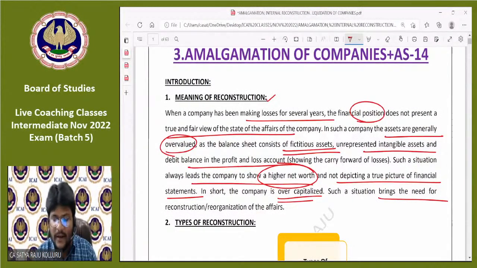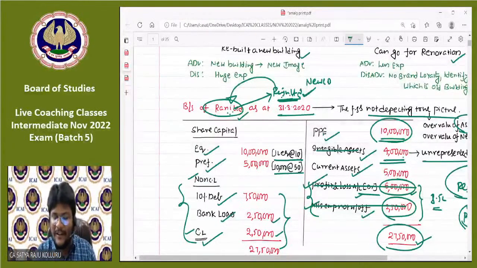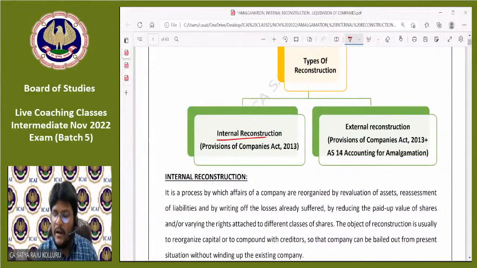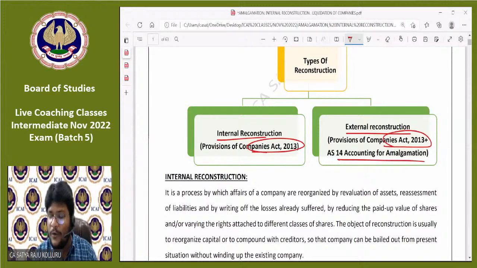Such a situation brings the need for reconstruction or reorganization of the affairs. We clearly discussed all such issues using the balance sheet of Rane Limited. Hope you agree with me. Further, the types of reconstruction are internal reconstruction and external reconstruction. In case of internal reconstruction, pure Companies Act 2013 is applicable. In case of external reconstruction, along with Companies Act 2013, AS 14 Accounting for Amalgamation is also applicable. The reason, as I already told you, is that amalgamation in the nature of merger is one type of amalgamation and a classic example of external reconstruction.